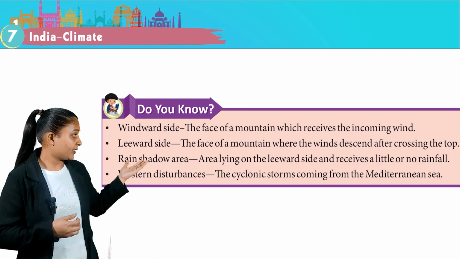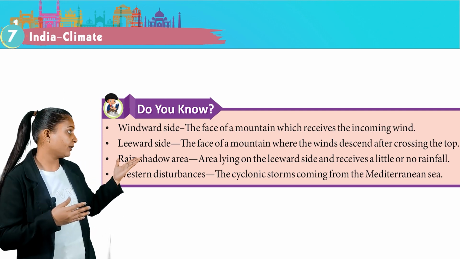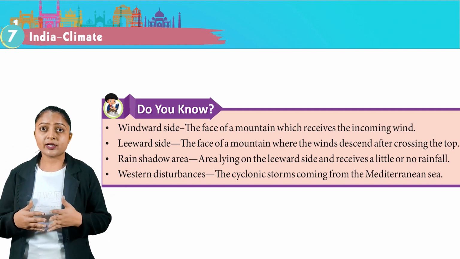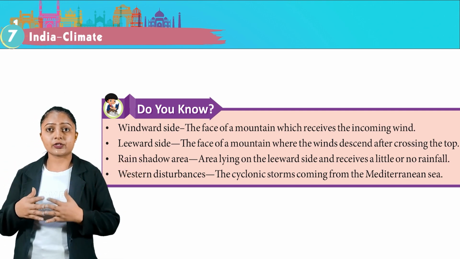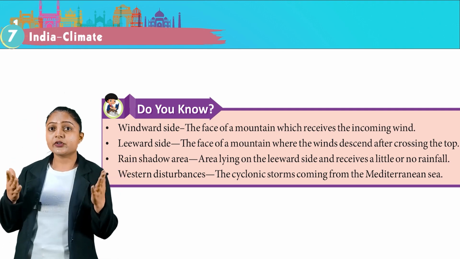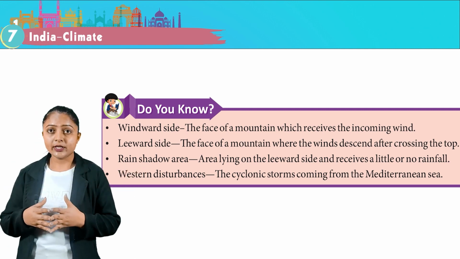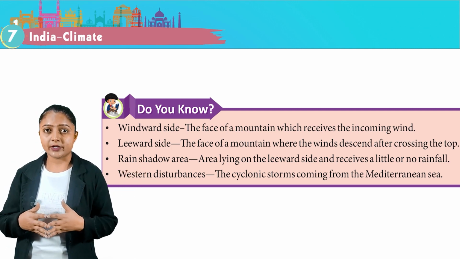Do you know? Windward side: the face of a mountain which receives the incoming wind. Leeward side: the face of a mountain where the winds descend after crossing the top. Rain shadow area lies on the leeward side and receives little or no rainfall. Western disturbances: the cyclonic storms coming from the Mediterranean Sea.